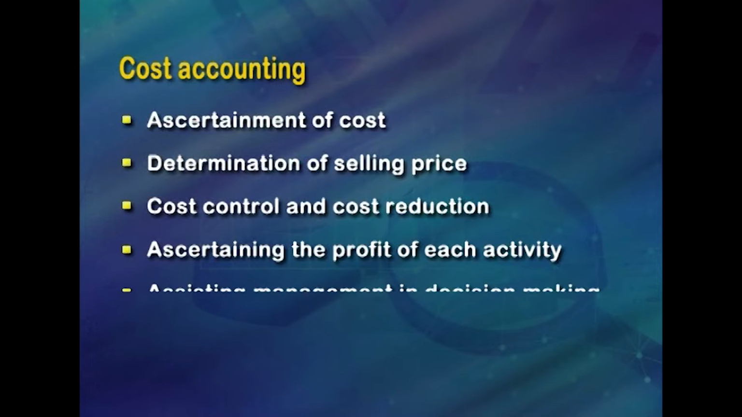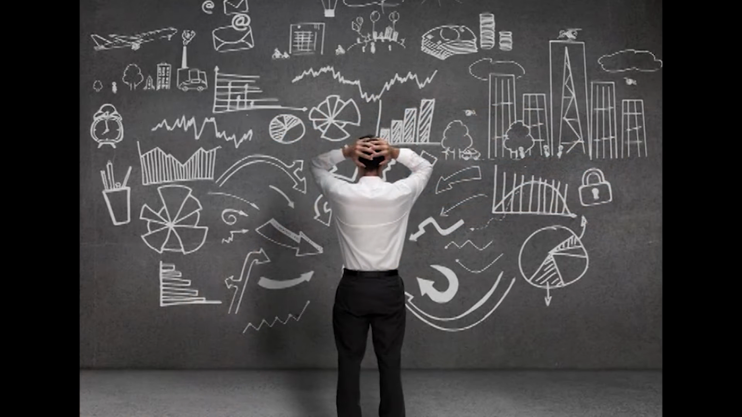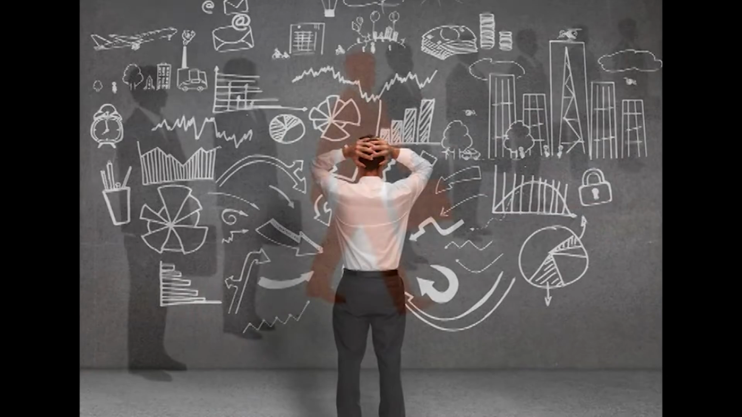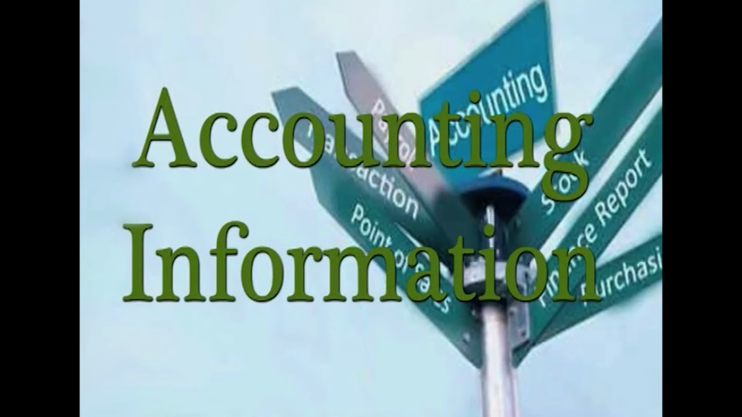The next objective is assisting management in decision making. We all know decision making is defined as a process of selecting a course of action out of two or more alternative courses. For making a choice between different courses of action, it is necessary to make a comparison of the outcomes, which will be arrived at under different alternatives. Such a comparison has only been made possible with the help of cost accounting information.